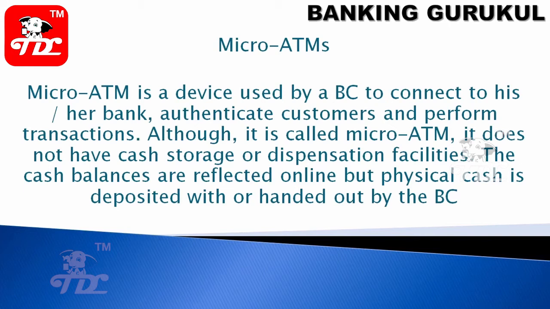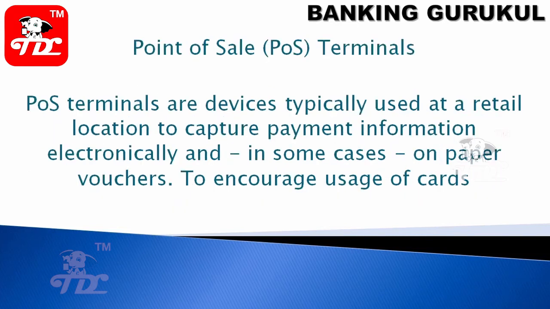The cash balance is reflected online, but physically cash is deposited with or handed out by the BC. So directly you will not be dealing with cash withdrawal or cash deposit through the bank, but it will be routed through the BC, business correspondent.